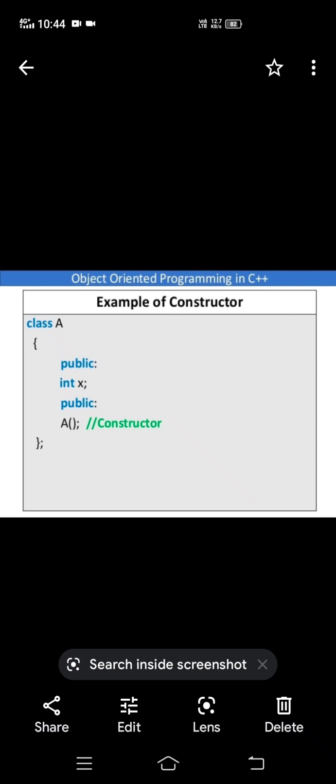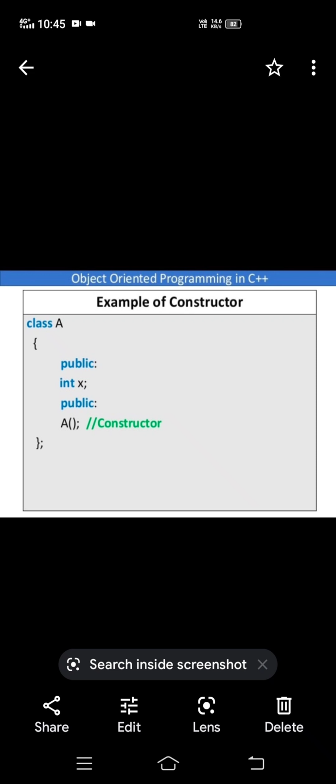Before the constructor, don't write any return type, not even void, because this function is used to initialize, meaning assigning values to the variables of that class. So whenever you take a constructor, no need to write any return type, even void. For an ordinary function, you have to specify the return type. If the function does not return anything, you write void.